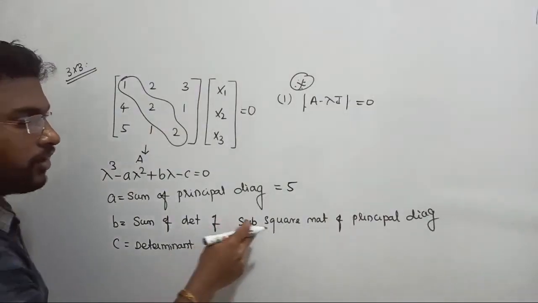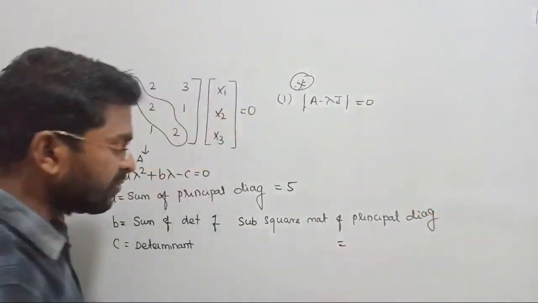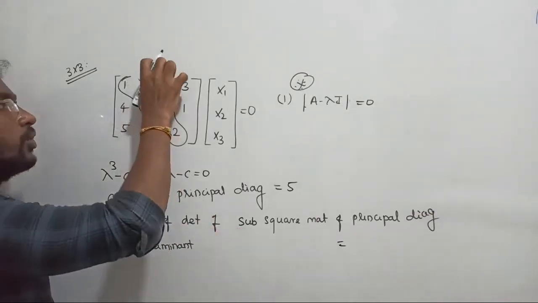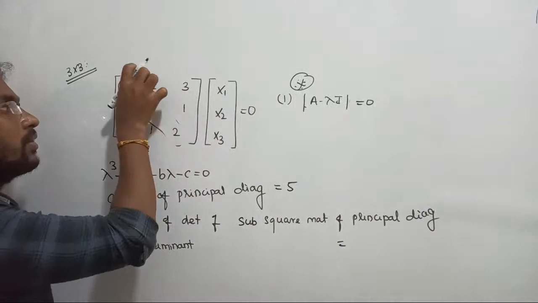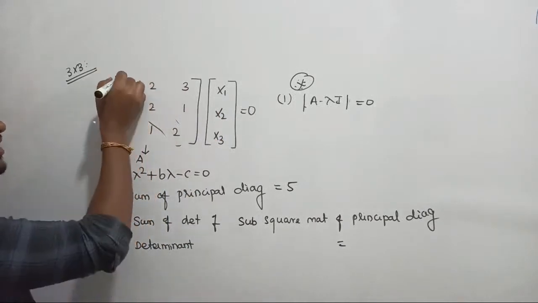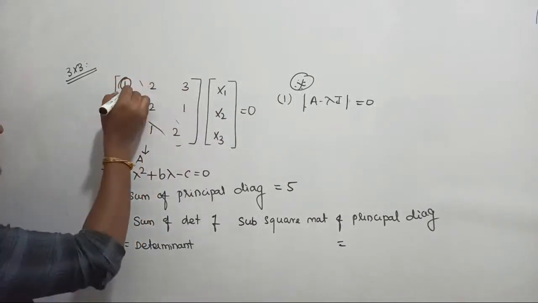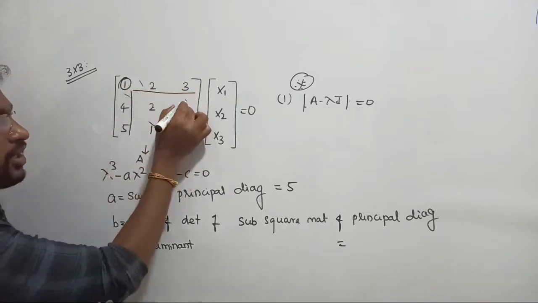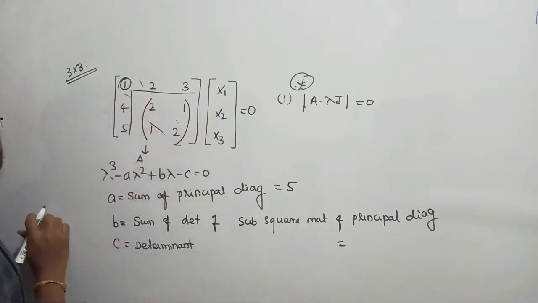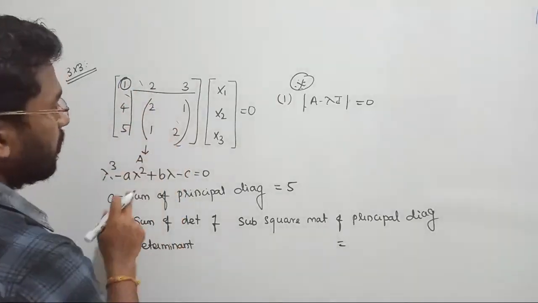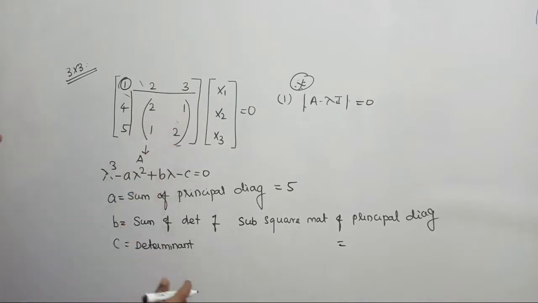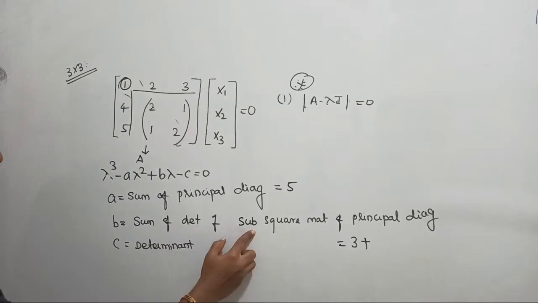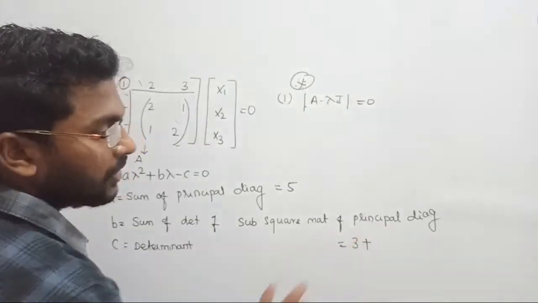The second one is the sum of the determinants of subsquare matrices. See, first you have to find the determinant of the subsquare matrix. Once again, wait a minute. Select the principal diagonal elements. See, select the first element and neglect its corresponding row and column. That is going to be the subsquare matrix of the first principal element, right? Here the determinant of the subsquare matrix is 4 minus 1, which is going to be 3. I said the sum of the determinants of subsquare matrices of the principal diagonal, right?